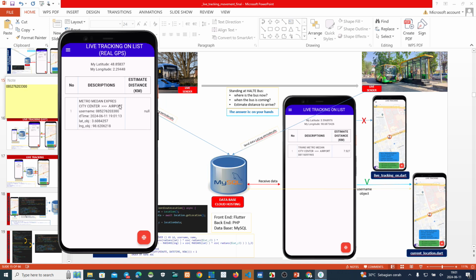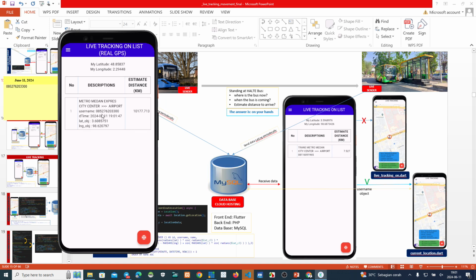Okay, we have detected that someone uses this application, but maybe next we can change this. Yeah, this is my latitude and longitude on my computer, so the distance becomes bigger. Okay, next maybe I can, but we don't have a setting on the right side on this one. Next, I can make the setting.